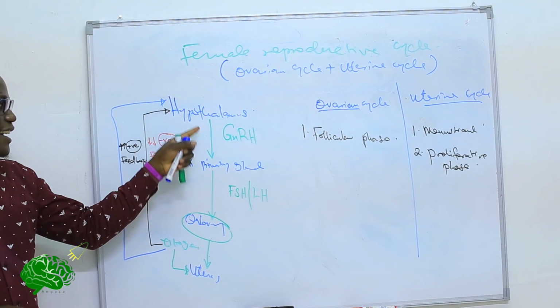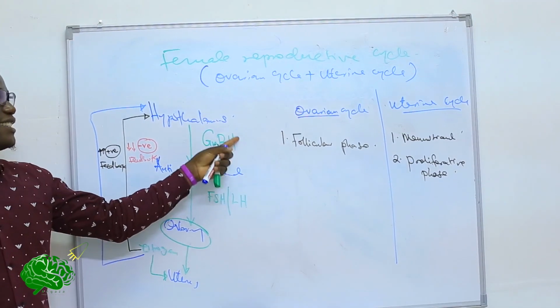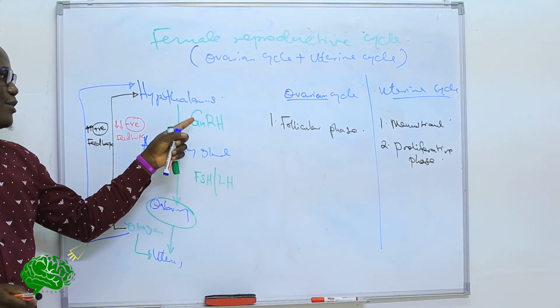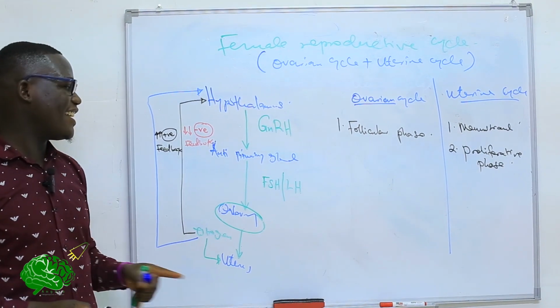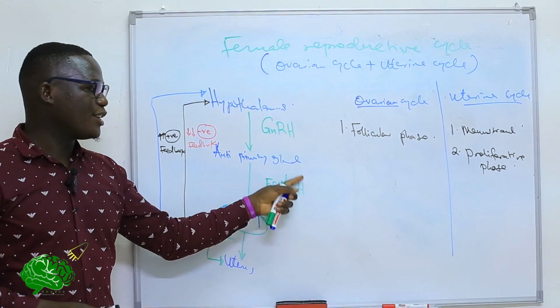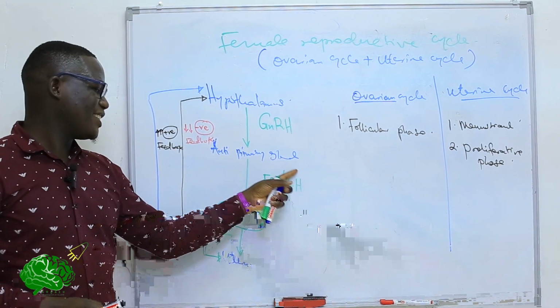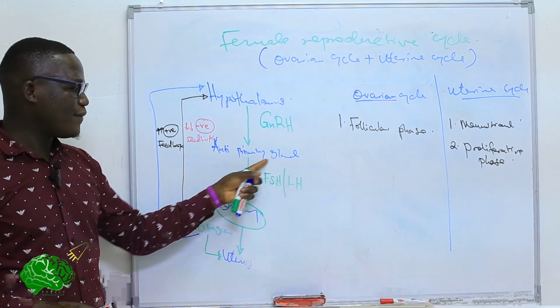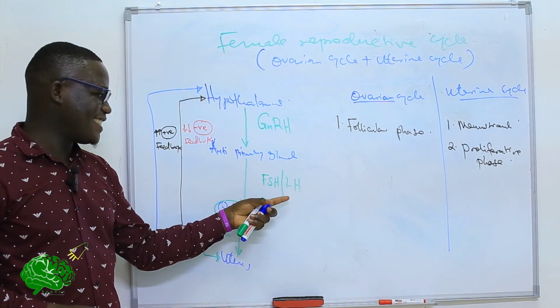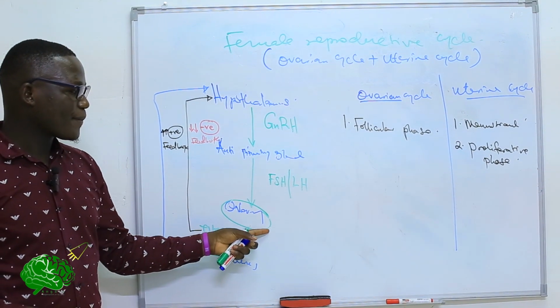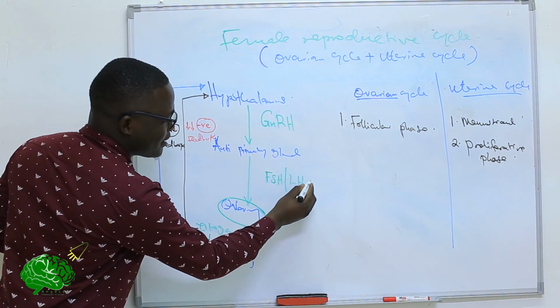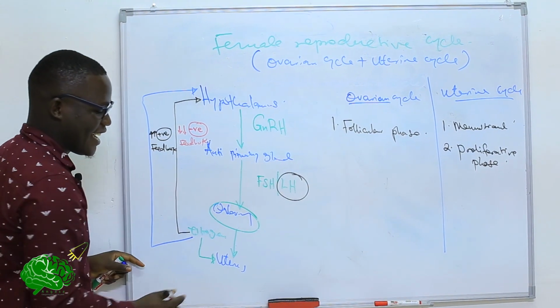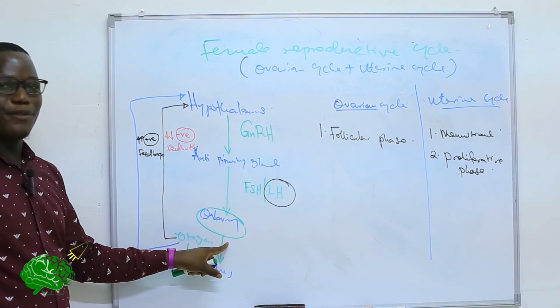Now, this positive feedback in turn promotes the release of gonadotrophin releasing factors. In turn, it stimulates the anterior pituitary gland. It causes more follicle stimulating hormone and luteinizing hormone to be secreted. As more is secreted, at the highest peak there will be a surge of luteinizing hormone, and it causes what we call ovulation.